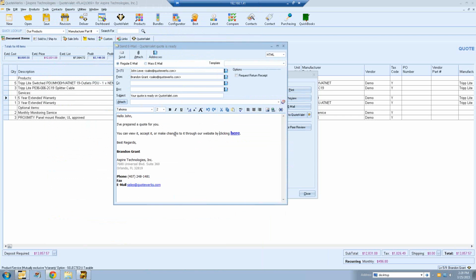Now this email is fully customizable, so if you want to change the verbiage in this email, that's fine. The email templates are available under the Tools Customize Email Templates window. So if you want to change the look and the feel of this email template, that's fine. I'm just using the default here. So if I click Send, I'll send this to my customer. My customer can view the document and make changes and things like that.